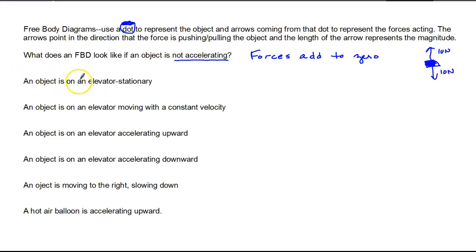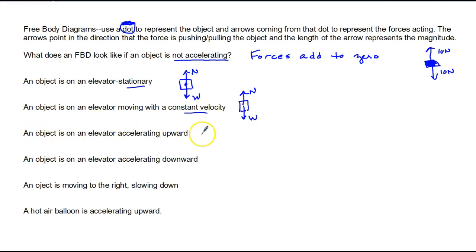Draw a free body diagram if an object is on an elevator and the elevator is stationary. Well, then there is the weight downward, and there's the normal force upward, and they're the same size because it's stationary, which means it's not accelerating. An object is on an elevator moving with a constant velocity. Again, constant velocity, not accelerating. So the normal force and the weight will be equal and opposite.